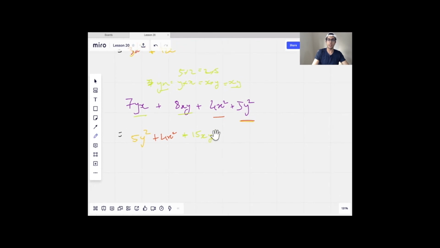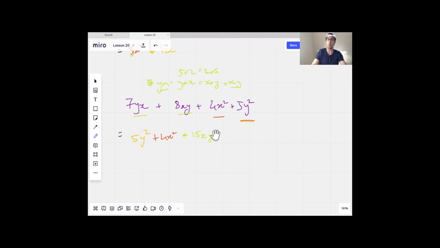So it's been a bit of a longer video again, and we covered the main concept of adding like terms, or collecting like terms rather. So this is the main thing you need to remember. If they're like, you can add them or you can subtract them. But if they're not the same, then you can't add or subtract. You cannot collect them. So just keep that in mind whenever you see questions like these.